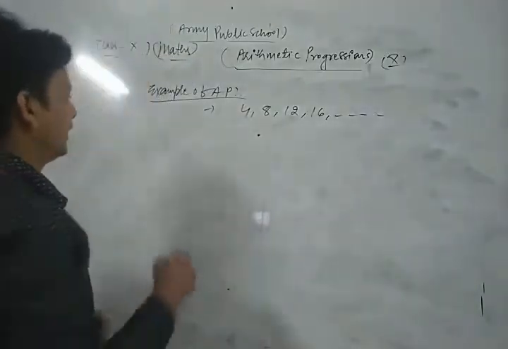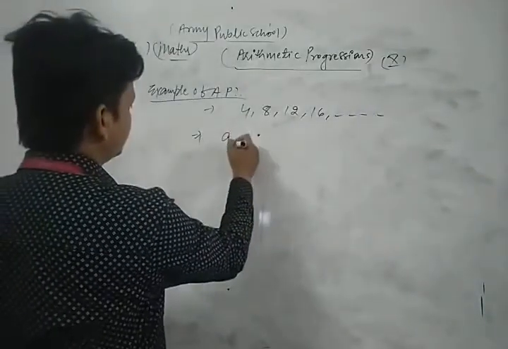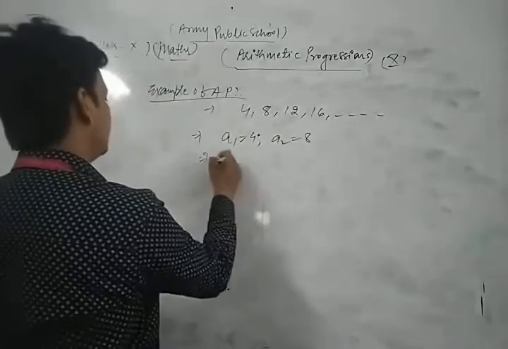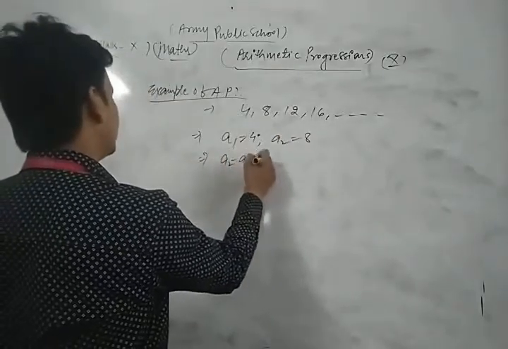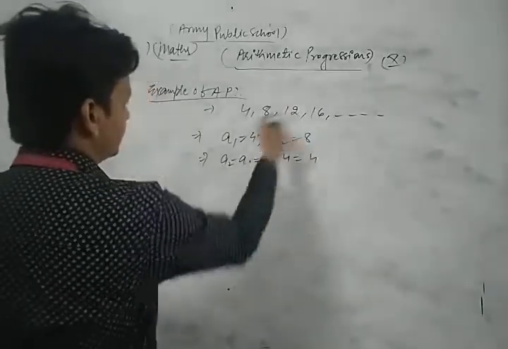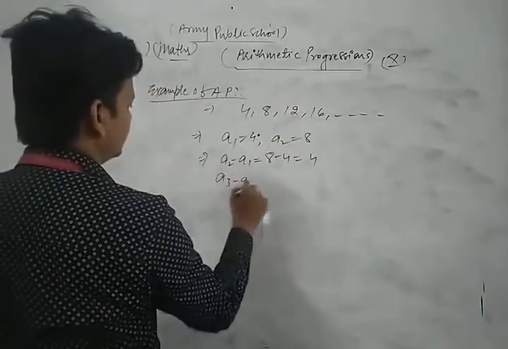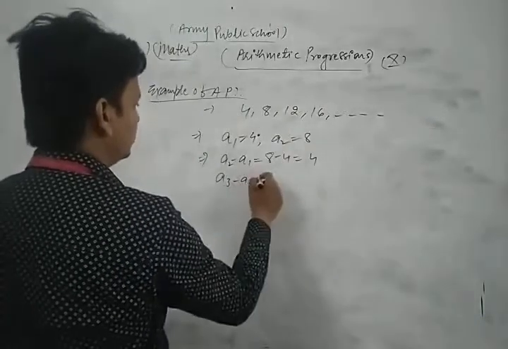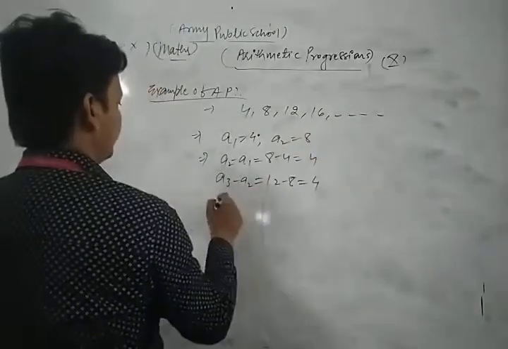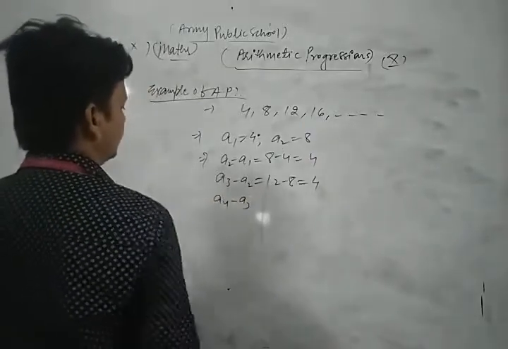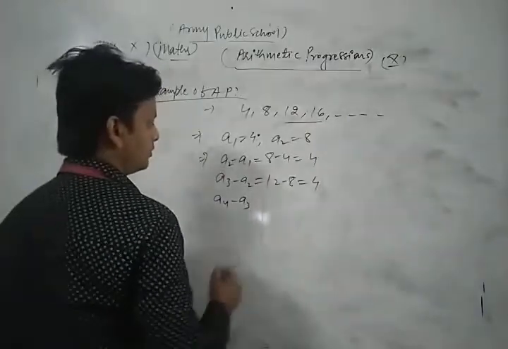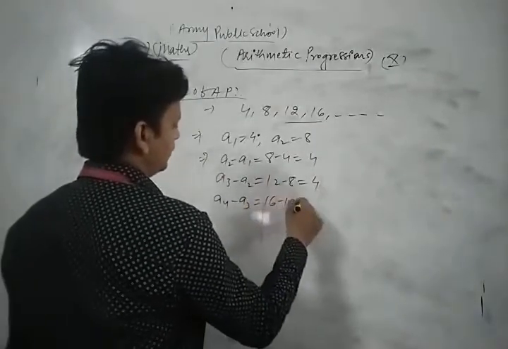Let's see. Here, the first term is 4, second term is 8. Now, subtracting them, a2 minus a1, we get 8 minus 4, which is 4. Similarly, subtracting the second term from the third term, 12 minus 8, we also get 4. Similarly, the difference between the fourth and third terms, two successive terms, is 16 minus 12, which is also 4.